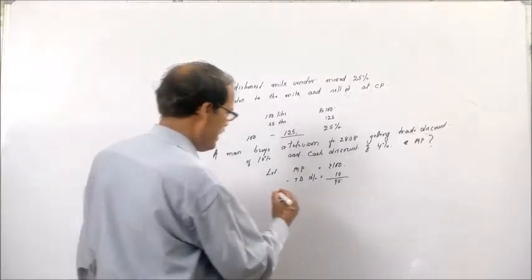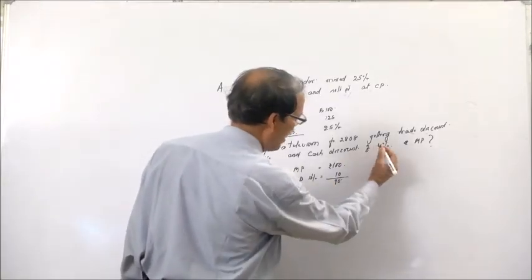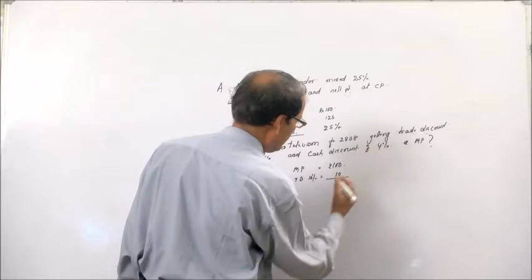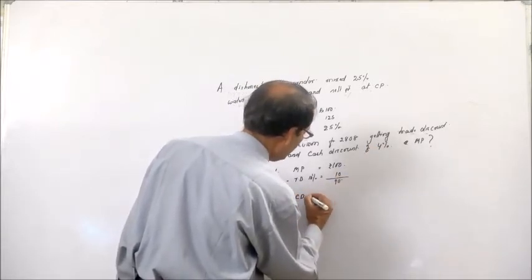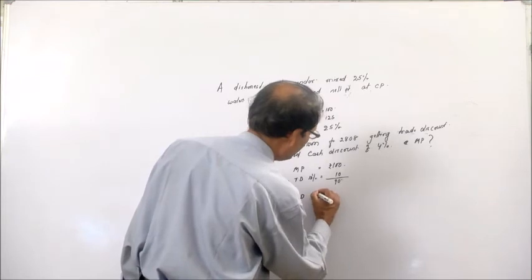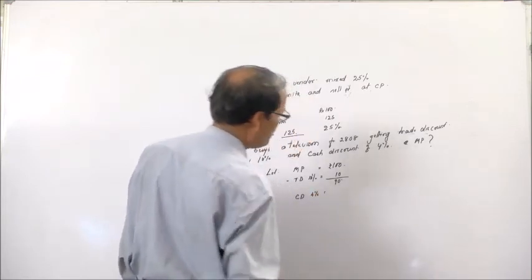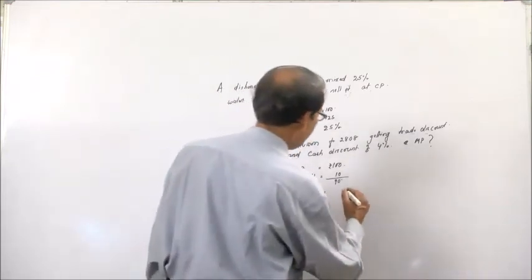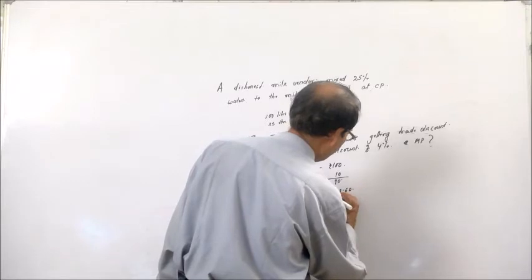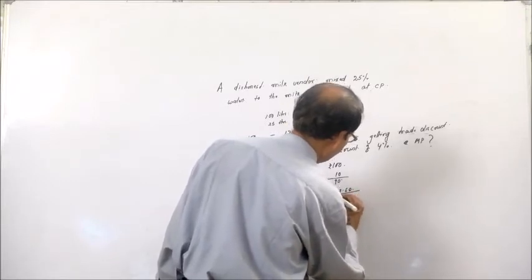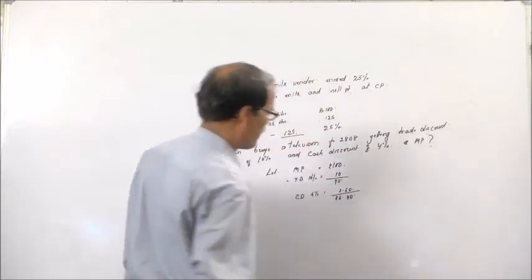Now here he is giving 4% cash discount. Then cash discount, CD, that is 4% of this 90 rupees, is 3 rupees 60 paisa. That comes to now 86 rupees 40 paisa.